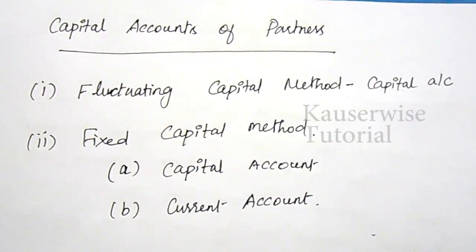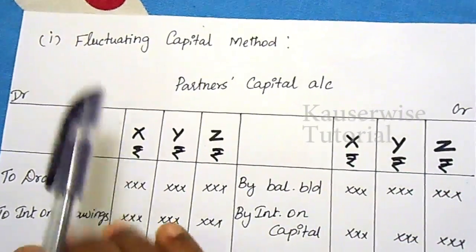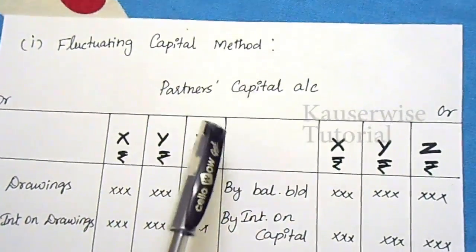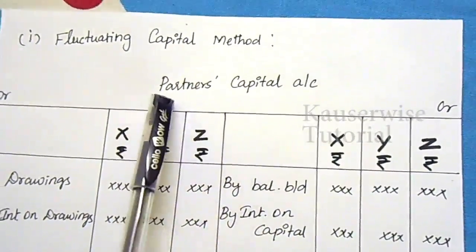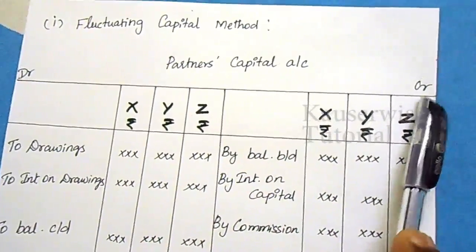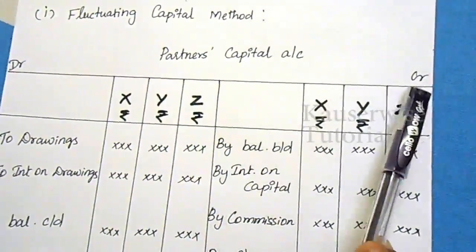Hence, the balance in the current account changes every year. Let us see the format of the fluctuating capital method. I told you, in the fluctuating capital method, only one account is maintained, that is the partner's capital account. This is the debit side and this is the credit side. The capital account is a liability, so liabilities always show a credit balance.